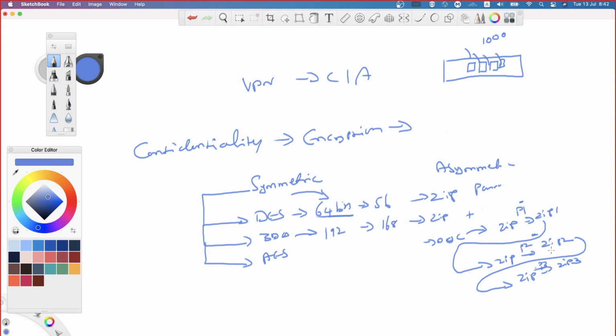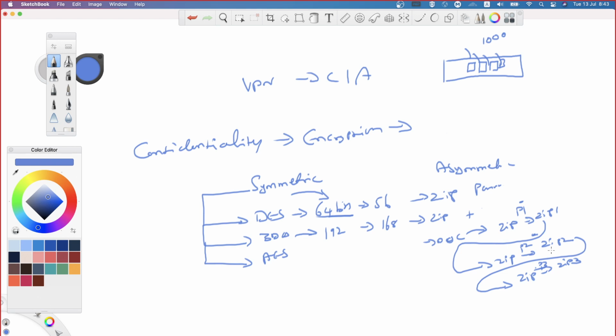Now, when it comes to triple DES, the same logic is going to be used. I'm taking a block of data which is sent to the DES process. While I'm encrypting the data, I'll be using a key. Then I got ciphertext 1. That ciphertext 1 will be sent to the DES process once again, and while encrypting, I'm going to be using a different key altogether. So I got zip2 or ciphertext 2. Same way, ciphertext 2 is sent to the DES process once again with a different key. I got ciphertext 3. Of course, there are so many algorithms within how the data is going to be protected.